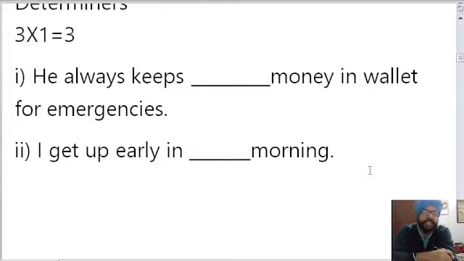These English questions are for 1 mark. Punjabi objective questions are of 2 marks. So these questions are of 1 mark each. Translation 1 mark each.